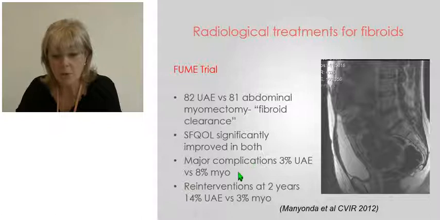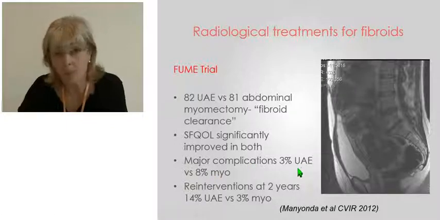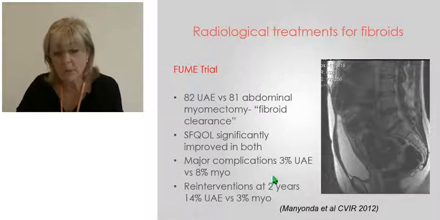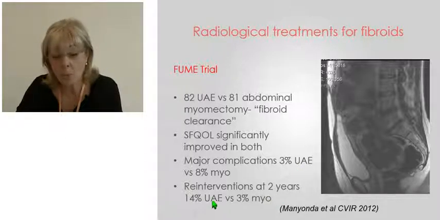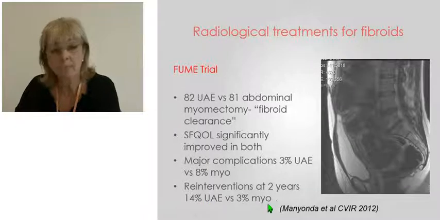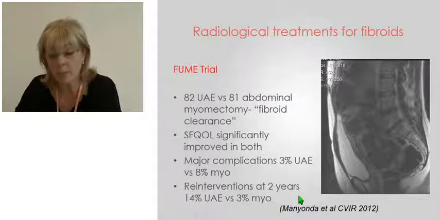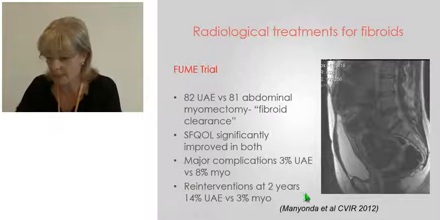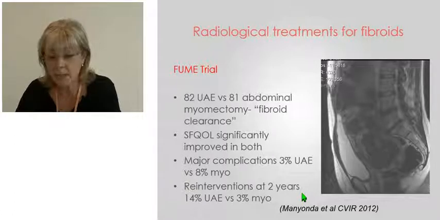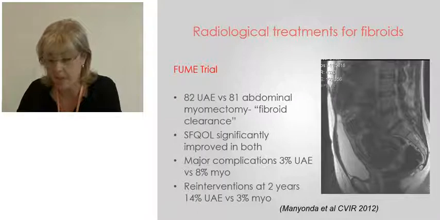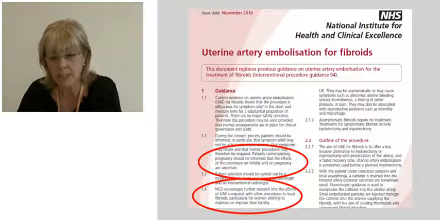Major complications were greater in the myomectomy group than the uterine artery embolization group, but this was not statistically significant. And at 2 years, the reintervention rate was greater in the uterine artery embolization group than the myomectomy group. But we really need much more evidence, and we've recently completed in the UK another trial comparing uterine artery embolization with all types of myomectomy. We've stopped recruiting now and are in the follow-up period, and we hope to get more results about the differences in treatment so we can advise women accordingly.